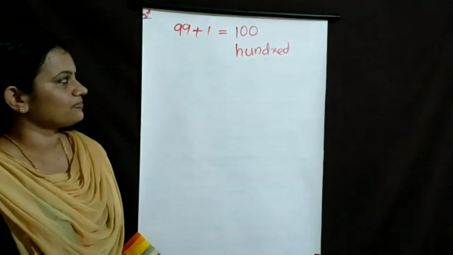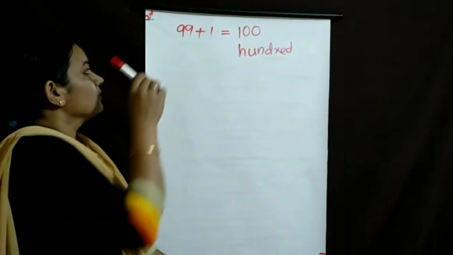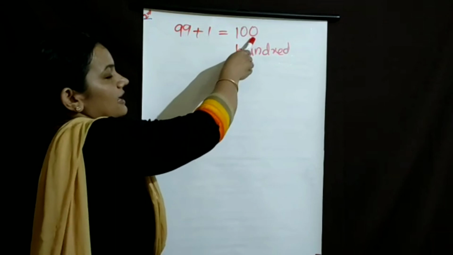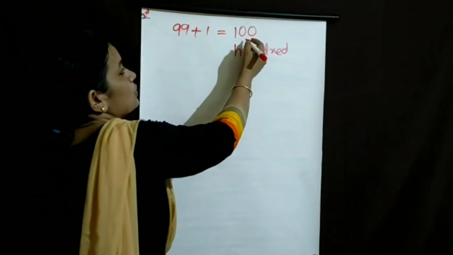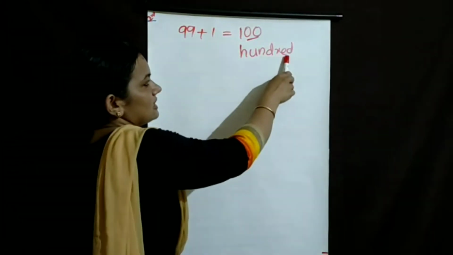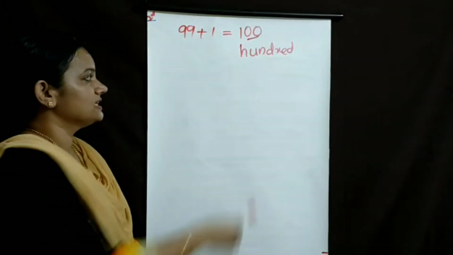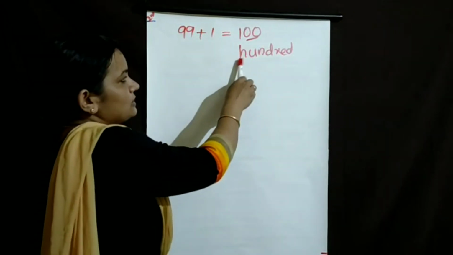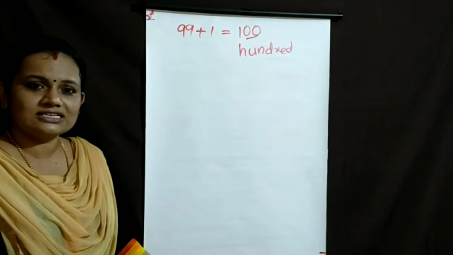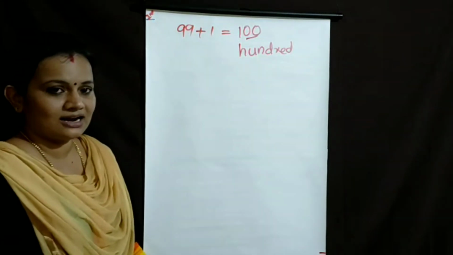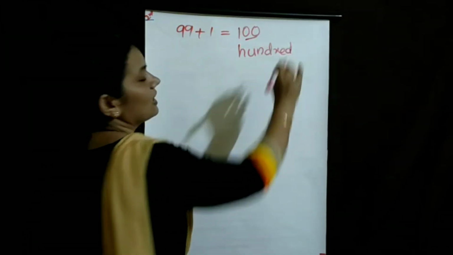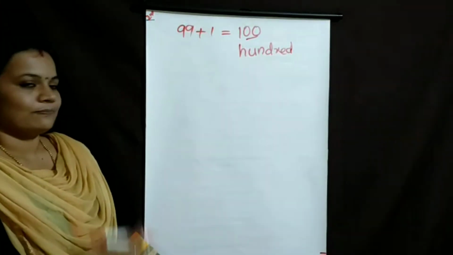Now, if we add 1 to 99, we will get 100. 100 has 2 zeros. Then the number name of 100 is this. Once again, you read this number. HUNDRED. Once again, spell the word 100. HUNDRED.